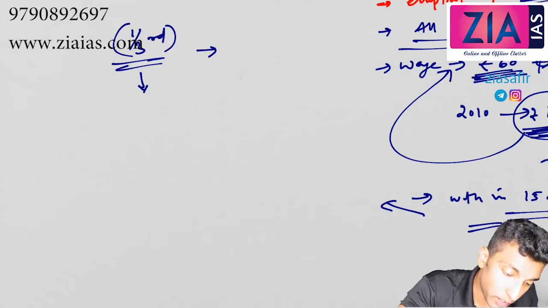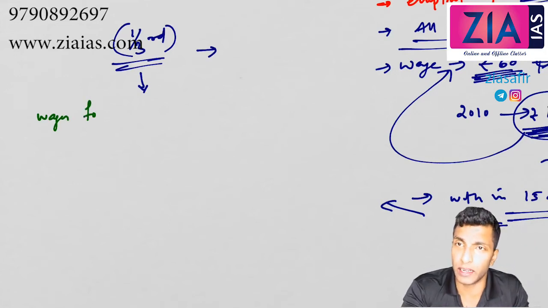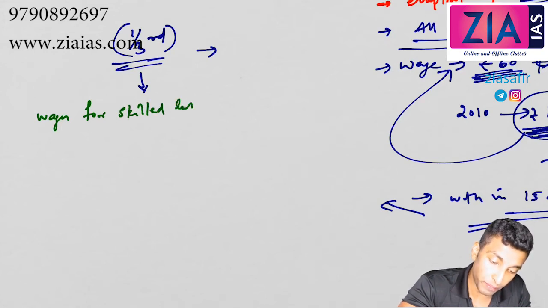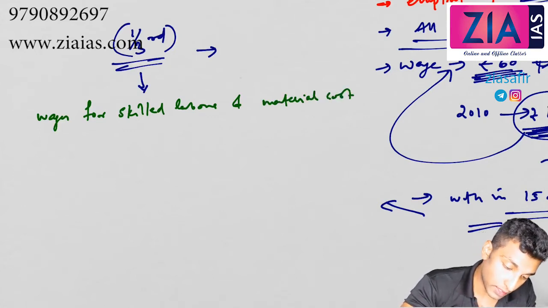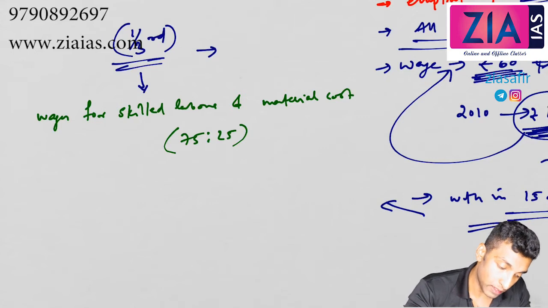Then one more point here is wages for skilled labor. So here this is mainly for unskilled labor, physical labor. So in case of skilled labor, wages for skilled labor and material cost are shared in the ratio 75:25. So 75 by the center and 25 by the state.